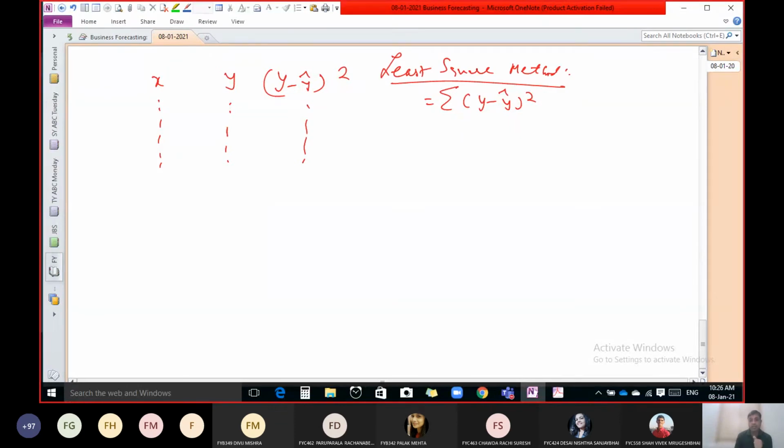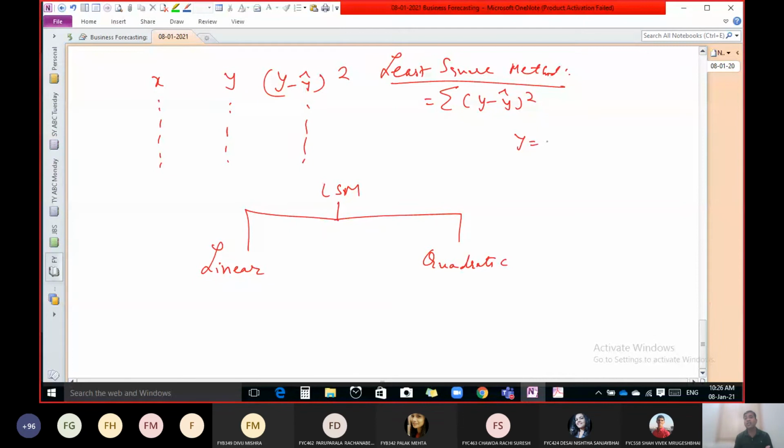Now in this least square method, we have to study only two types of equation: one is linear, another one is quadratic. Other relations are also possible, like exponential, or logarithmic, y equal to log x.